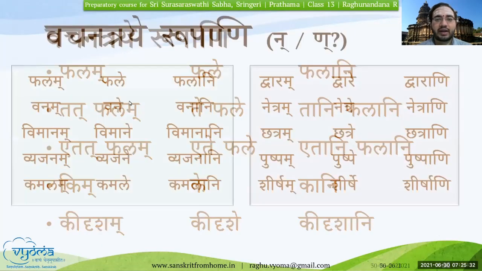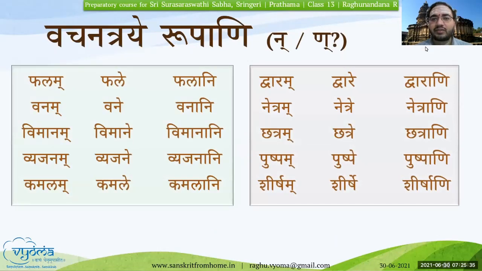We shall now read out some of the forms and then try to understand the difference. Okay, Matangi Bhagini, can you read out the left side table? Yes, sir. Ram Ram Ram Mahoday. Vachanatraye Rupani. Phalam, phale, phalani. It's not pa, it is pha. Phalam, phale, phalani, vanam, vane, vanani, vimanam, vimane, vimanani.